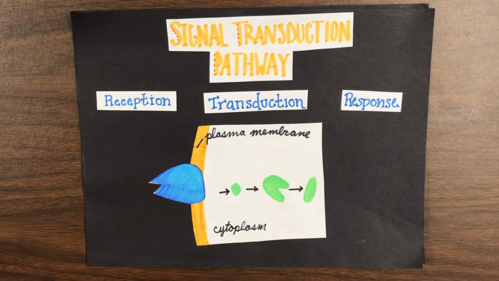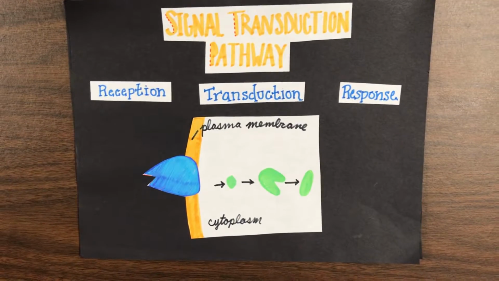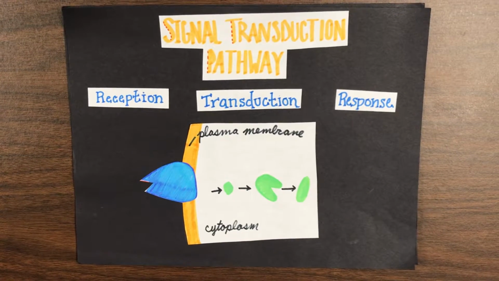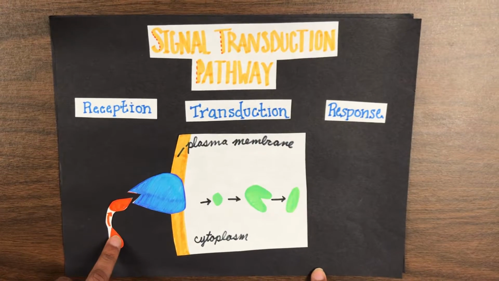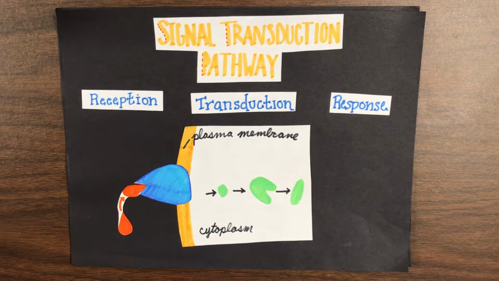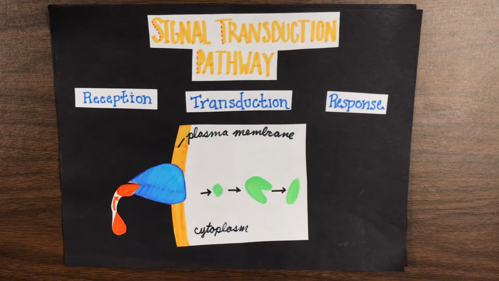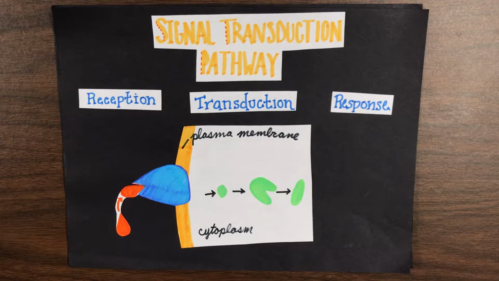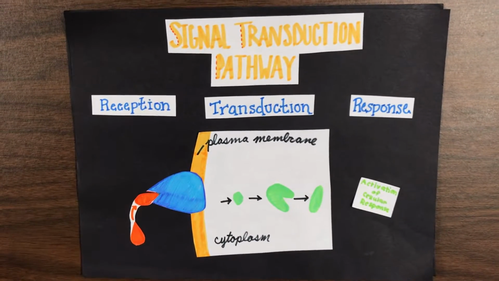Cell-to-cell communication allows cells to communicate with each other via chemical messages. There are 3 steps in cell communication. Step 1, reception, where the signaling molecule, known as the ligand, binds to a receptor molecule to change the shape of a protein. Step 2, transduction, which converts the signal to another form for a specific cellular response. And finally, step 3, the response, which activates a cellular response.